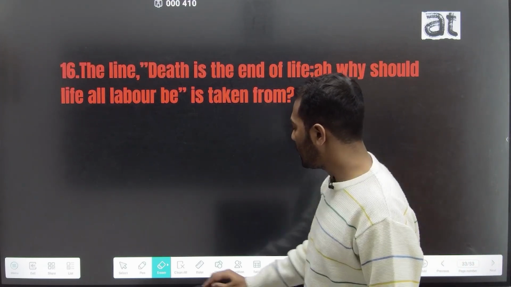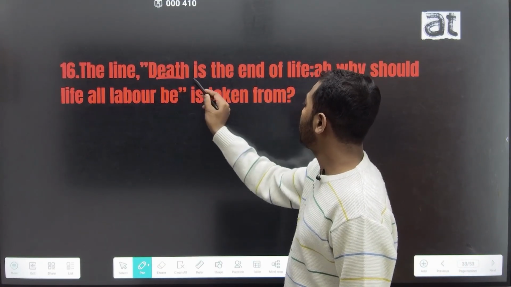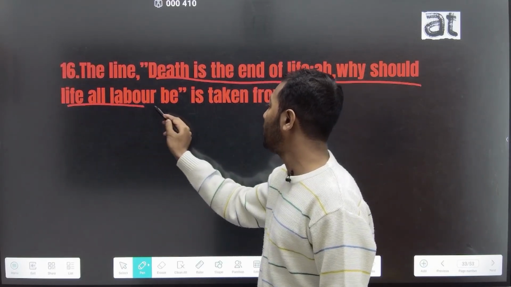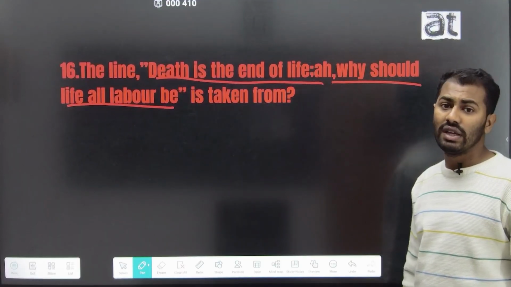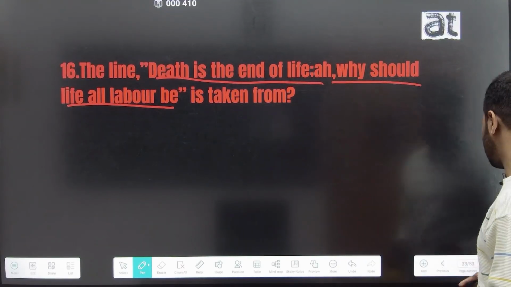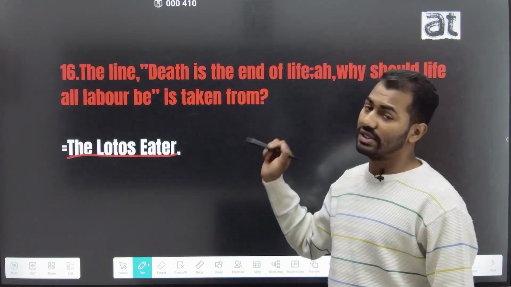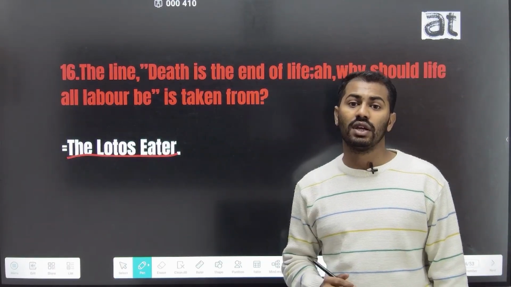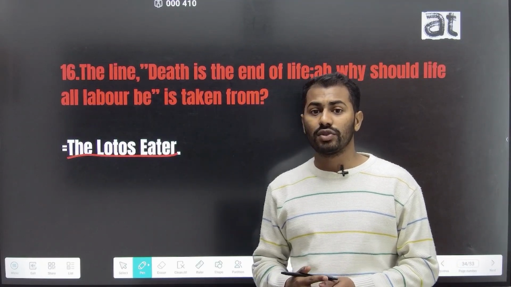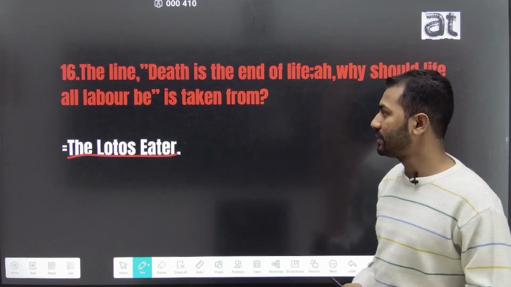The 16th question is the line, "Death is the end of life, or why should life or labor be," is taken from. This line is one of the most important lines of Victorian poetry, and this line is taken from The Lotus Eaters. This line is taken from Alfred Lord Tennyson's poem The Lotus Eaters, which is the companion poem of his poem Ulysses.